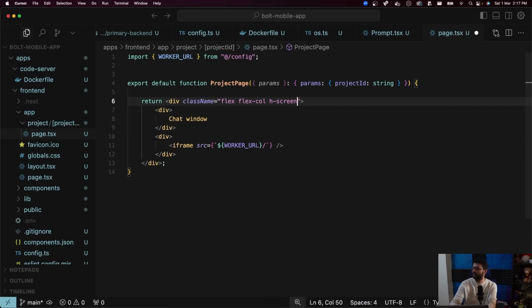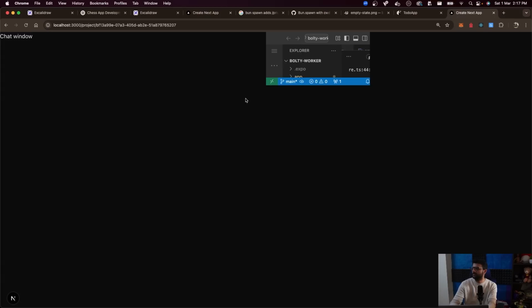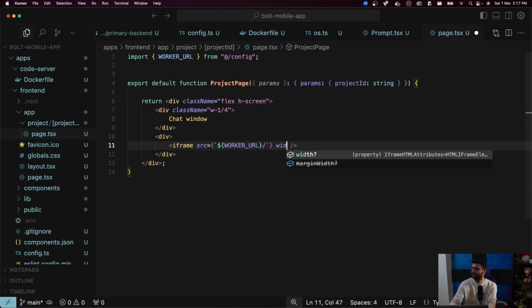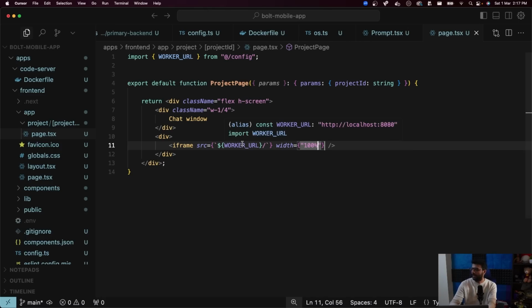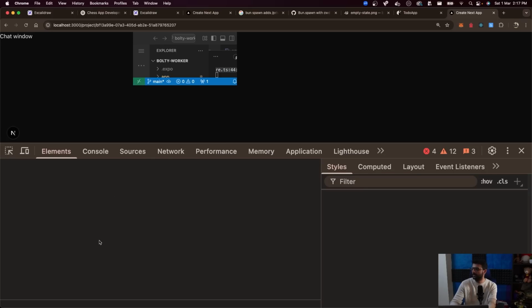Oh, there we go. Do see two things. So flex, no need for flex gap. That looks good. And class name equal to width 1/4. This will be width equal to 100%. How do I do this? How do I make its width full? Iframes are always tricky that way.